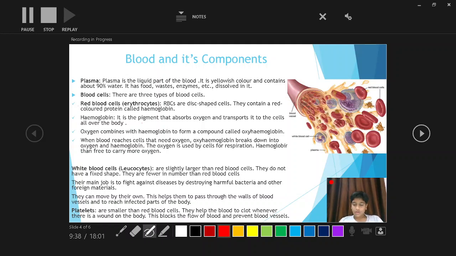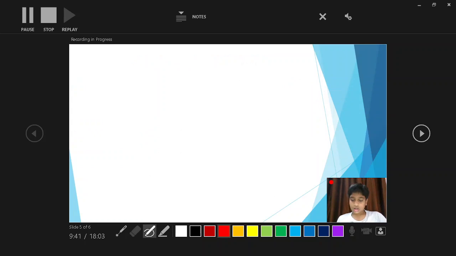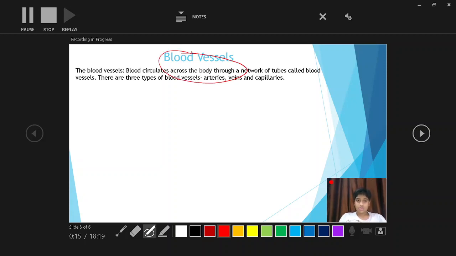Okay, so we will discuss now blood vessels. So let's start. Yes, blood vessels. Now the definition of blood vessels.